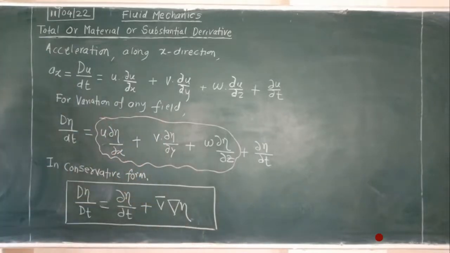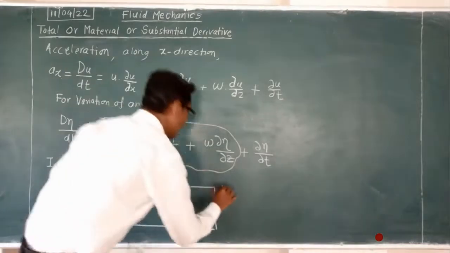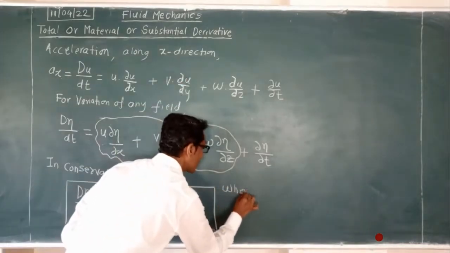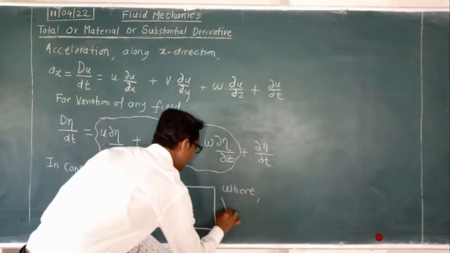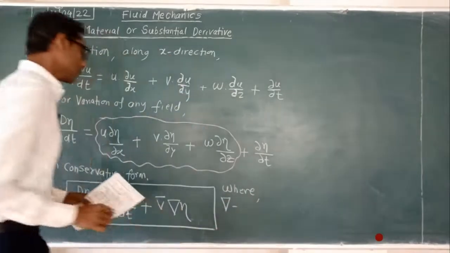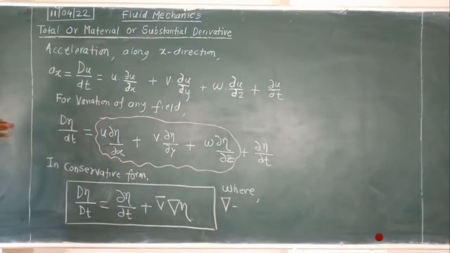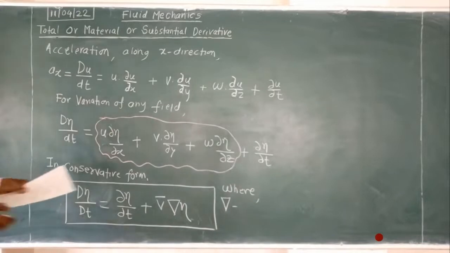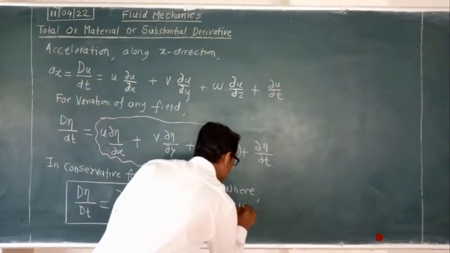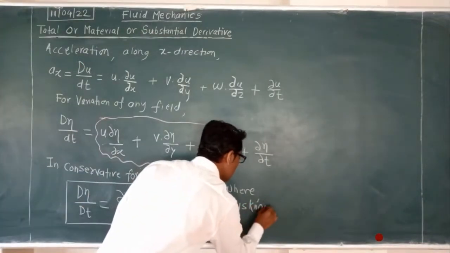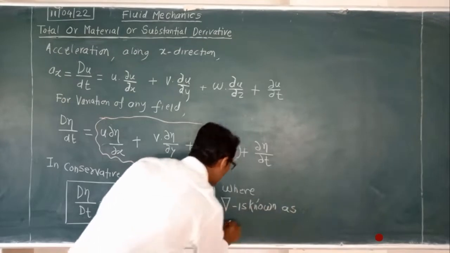We call this the delta operator, or gradient operator. So write down here, where delta, this inverted sign of delta, is known as the gradient operator.